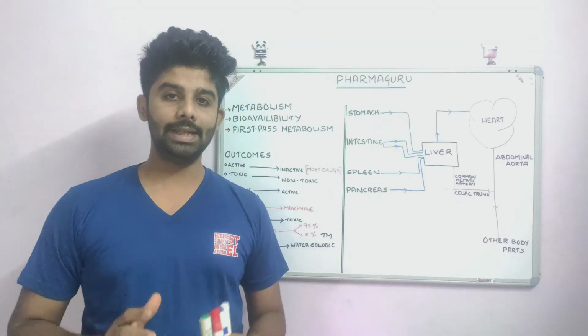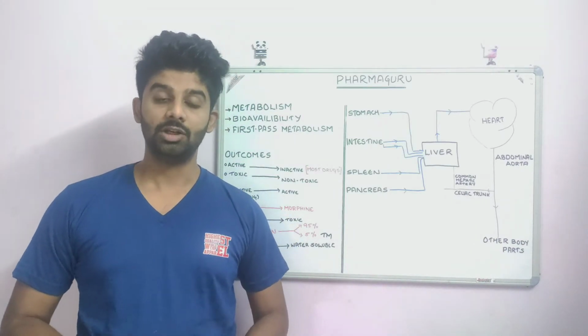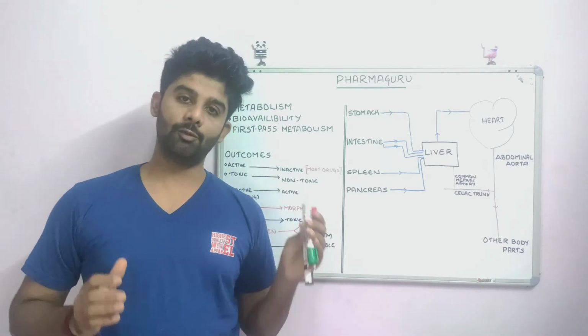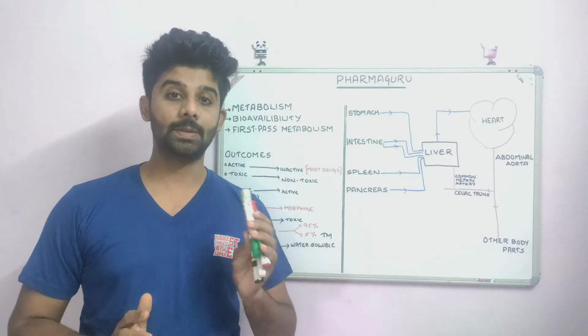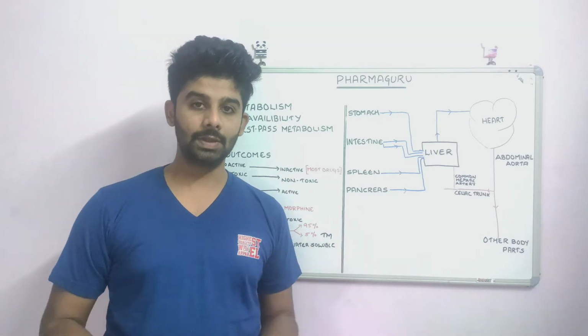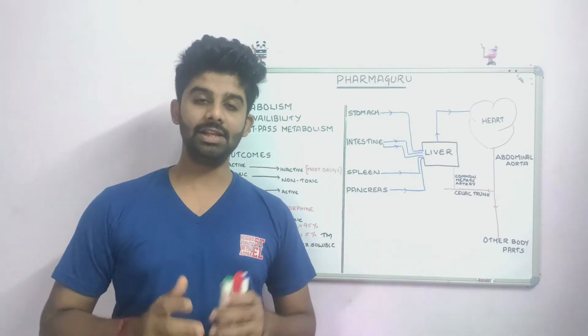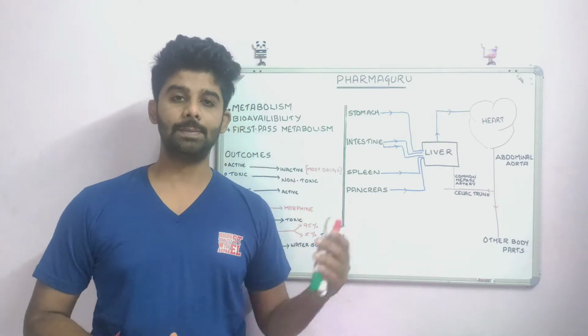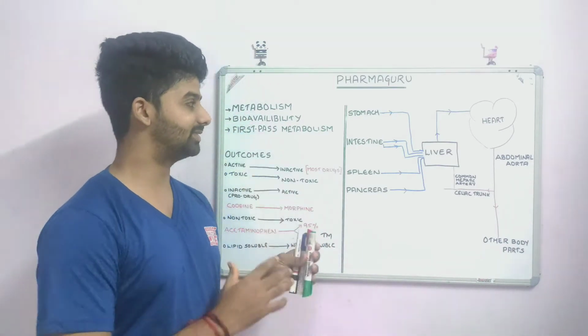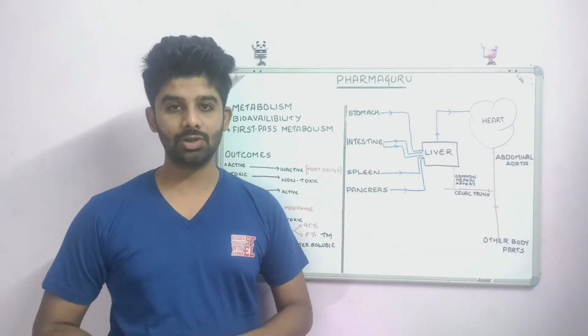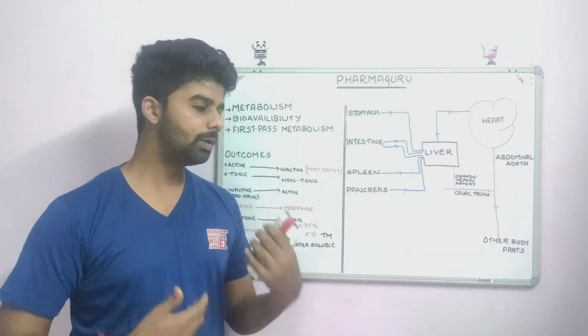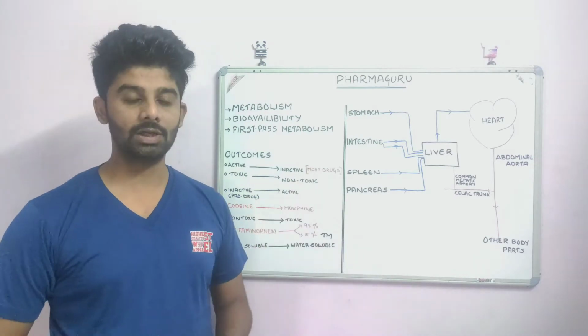Today's class, we will be dealing with first pass metabolism. In order to know briefly about first pass metabolism, first of all we should be thorough with the blood supply to the liver. The blood supply and liver circulation have been explained in detail in the previous video. To understand this video very clearly, please have a look at the blood circulation to the liver in the previous video. Now we will start with first pass metabolism.